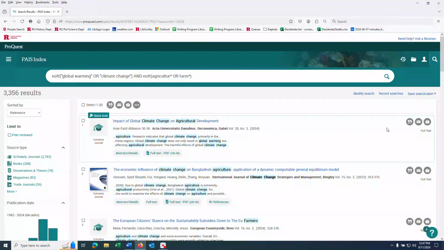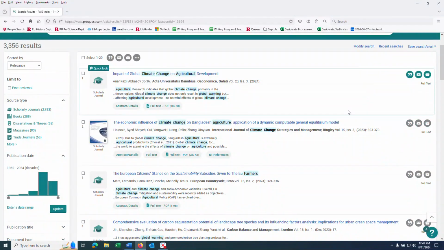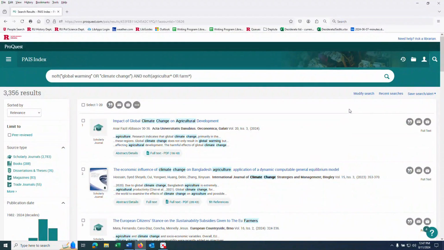I want to stress here that revision is just an integral part of the research process. Research is not linear. You search for sources, read the sources, write a paper. Your research question evolves as your research progresses. One good strategy is just browse through your search results and see if it gives you any ideas. If you find sources that interest you, you'll probably write an interesting paper.